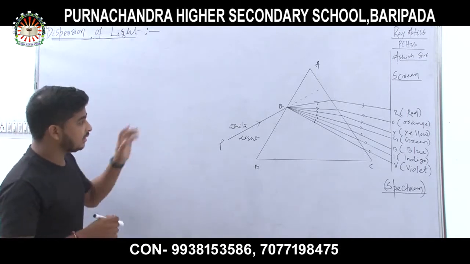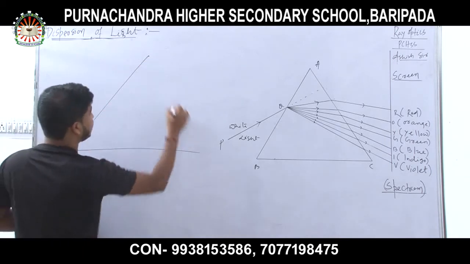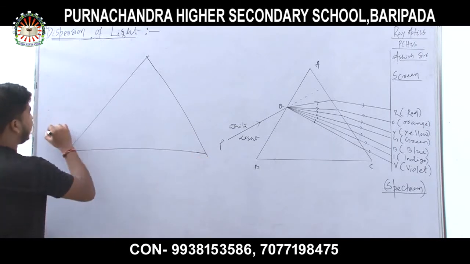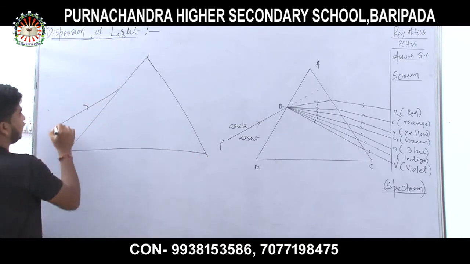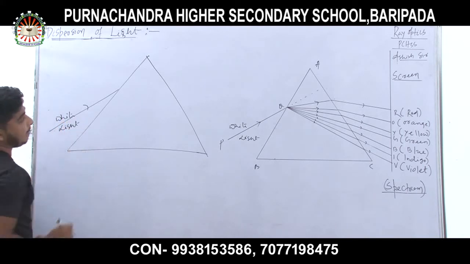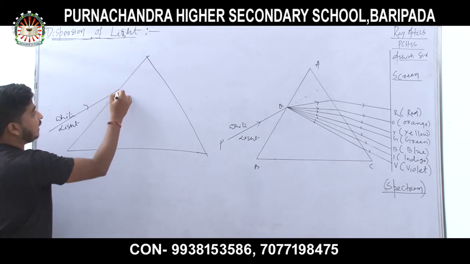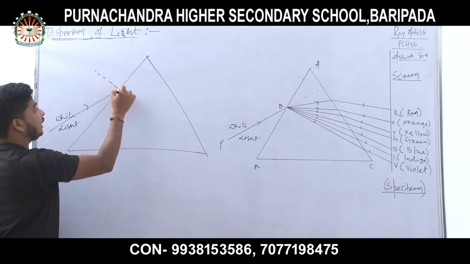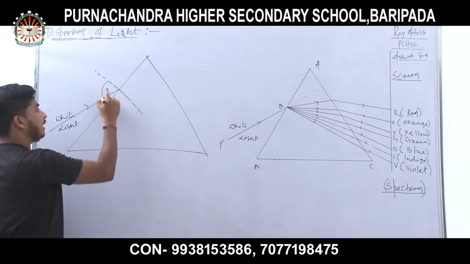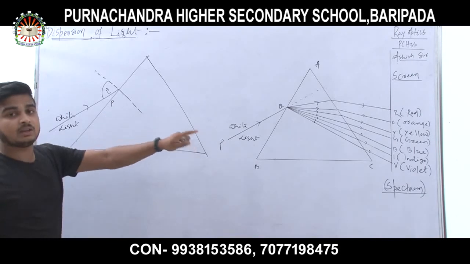Now look, try to understand why there are 7 colors. Here is the white light. At this point P, I can draw a normal like this. This is 90 degrees and this angle is called I. Try to understand why 7 colors appear.